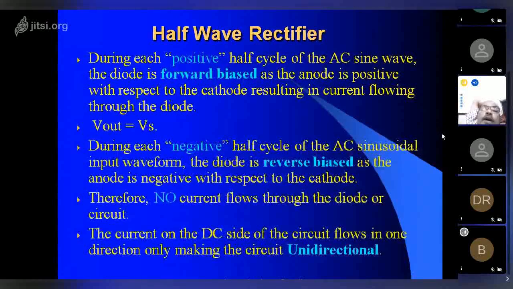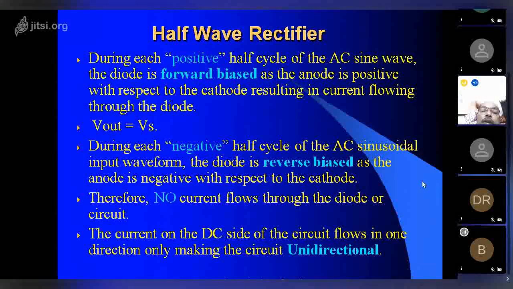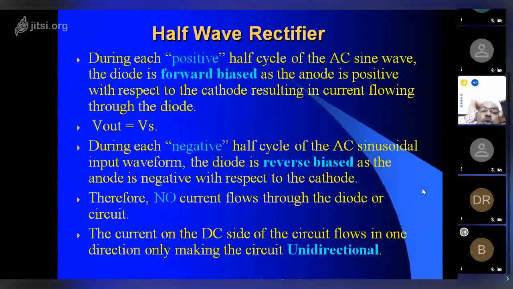During each positive half cycle of the AC sine wave, the diode is forward biased and the anode is positive with respect to the cathode, resulting in current flow through the diode. During each negative half cycle of the AC sinusoidal input waveform, the diode is reverse biased as the anode is negative with respect to the cathode. Therefore, no current flows through the diode. The current on the DC side of the circuit flows in one direction, making the circuit unidirectional.